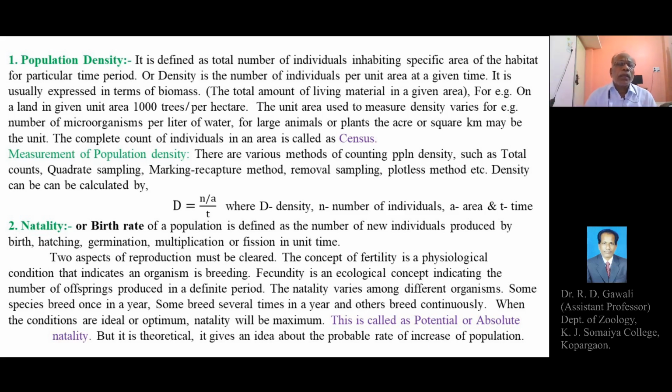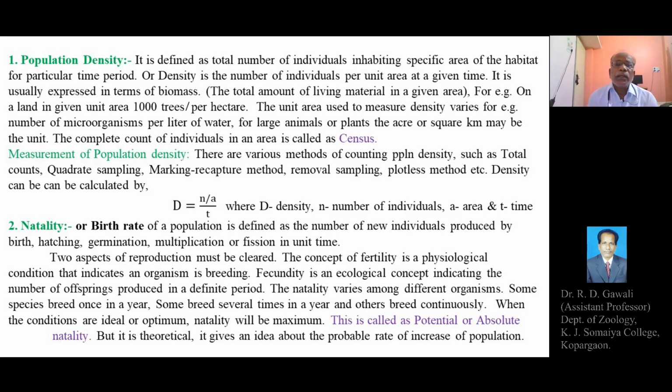Density can be calculated by the formula. Population density can be calculated by the formula, that is capital D is equal to small n divided by small a divided by small t, where capital D is density, small n is number of individuals, small a is area, and small t is time.